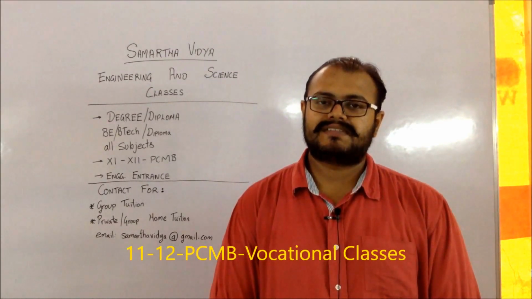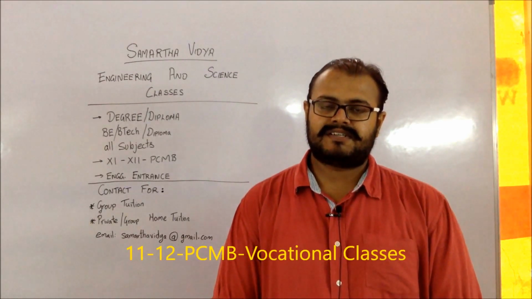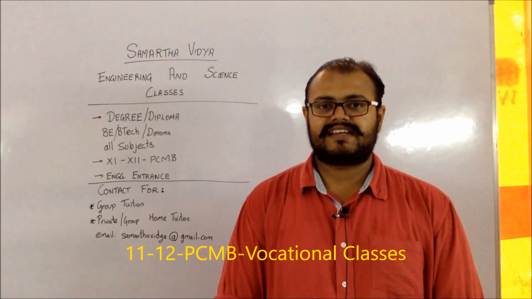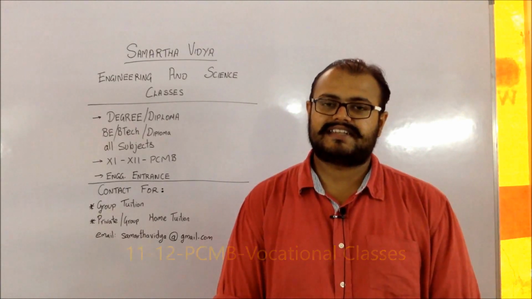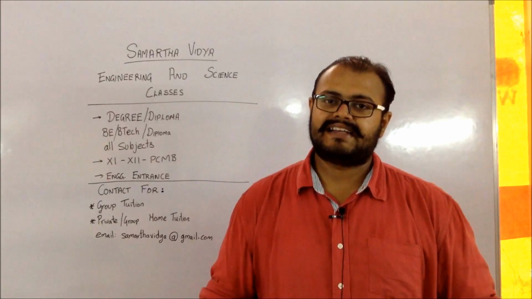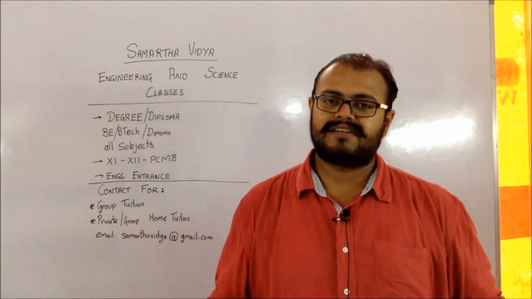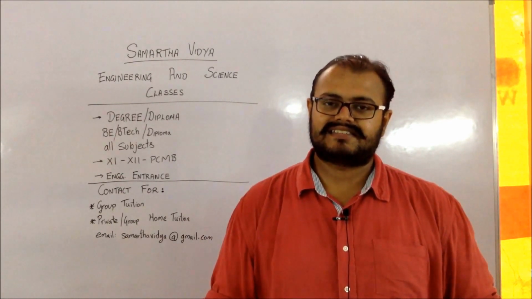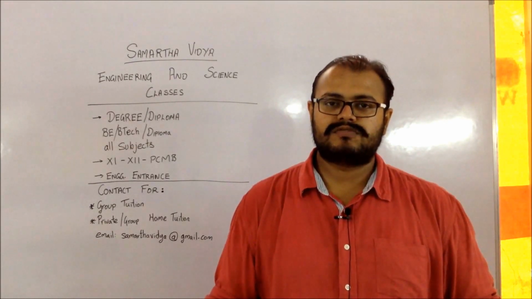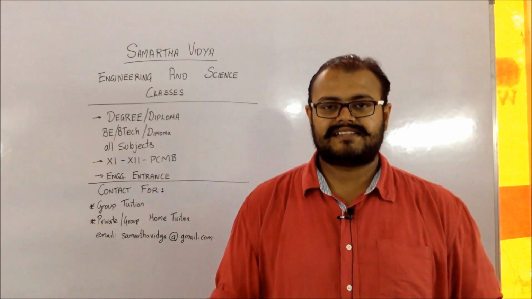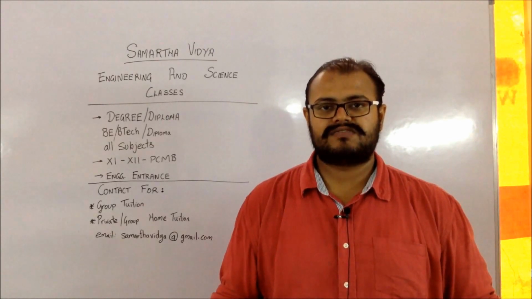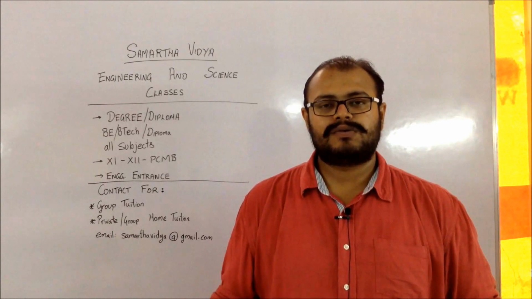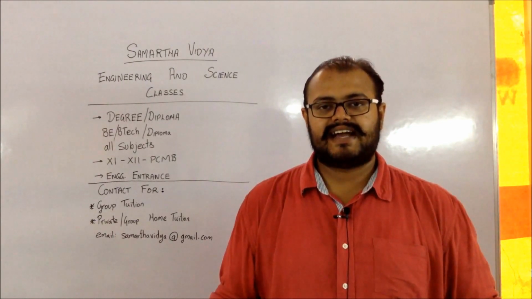Now, if a person has been allotted a seat in a particular institute and branch, and he has failed to give any acceptance for that seat in the time given, then he will not be able to go for the next round. It is as if he has rejected the seat. So if he wants to continue for the second and third round, he has to fill in the option form again, and only then will he be allowed to sit in the second and third round.